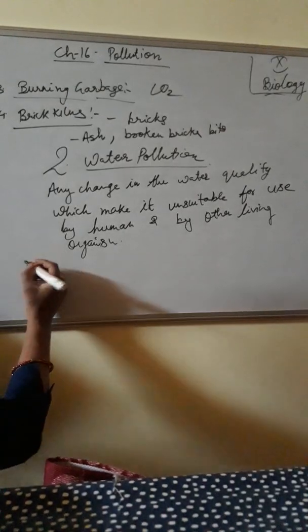Okay, what is water pollution? Water pollution means any change in the water quality which makes it unsuitable for use by humans and other living organisms.